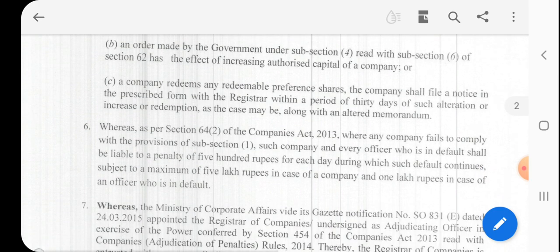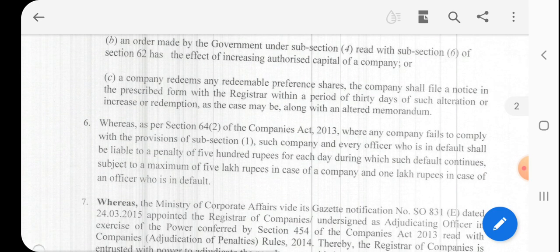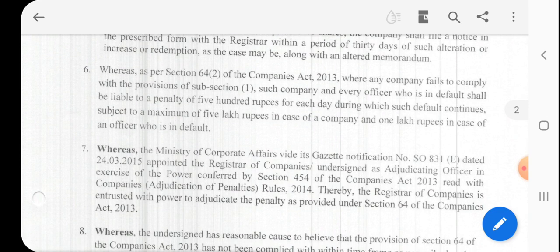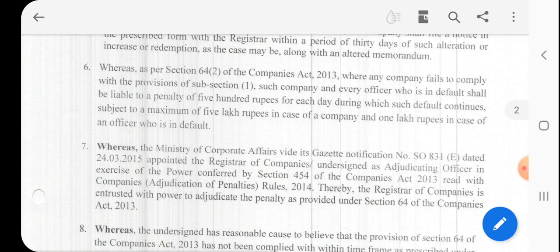And as per Section 64 subsection 2, where any company fails to comply with the provision of subsection 1, that is, fails to file within the prescribed time period, the company and every officer who is in default shall be liable to a penalty of 500 rupees for each day during which such default continues, subject to a maximum of 5 lakh rupees in case of a company and 1 lakh rupees in case of an officer who is in default.